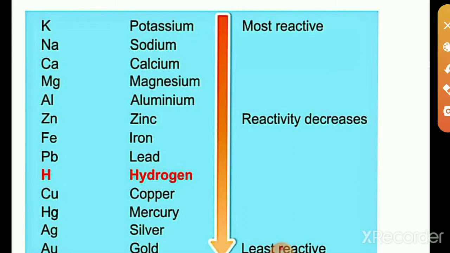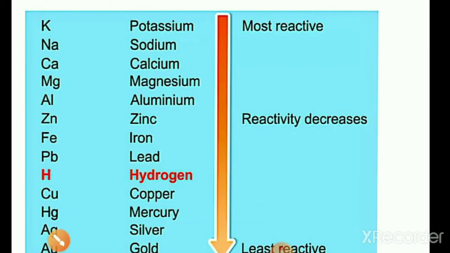This shows the reactivity series of metals. From top to bottom, the reactivity of metals decreases.